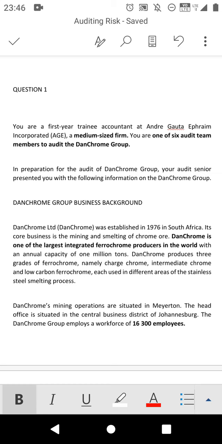Why did I highlight medium-sized firm? If you are a small-sized firm, it simply means the companies that you can manage to audit are the small companies. If you are a medium firm, you can only audit small and medium companies.